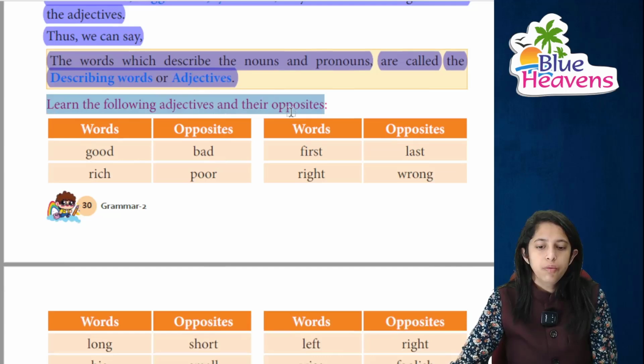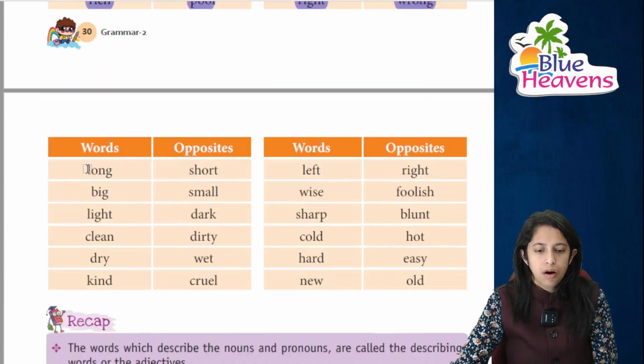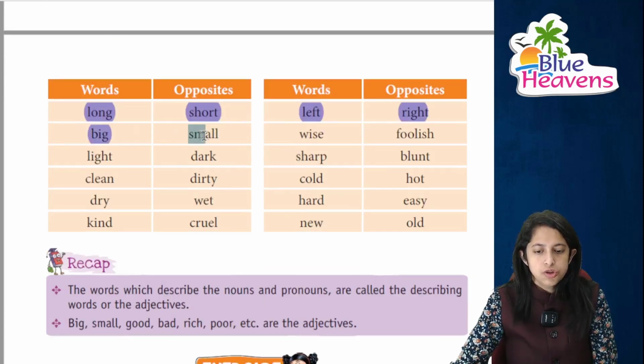Now just learn the following adjectives और उनके opposite. जैसे कि good का क्या होता है, bad, right? Rich का क्या होता है, poor होता है, right? First का क्या होता है, last. Right का wrong, right? Now long का short, right? Left का right, right? Now big का small. Next is light का dark, right?